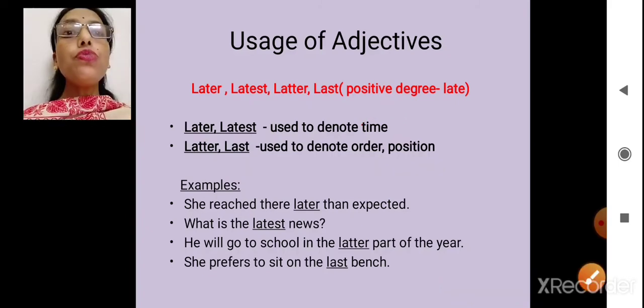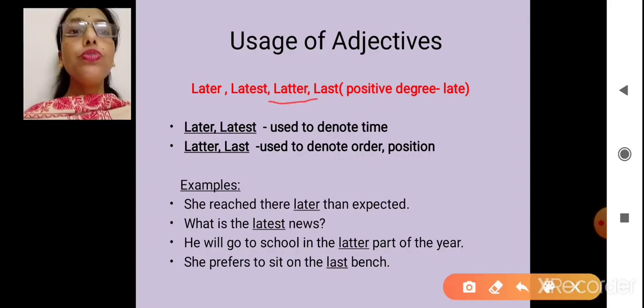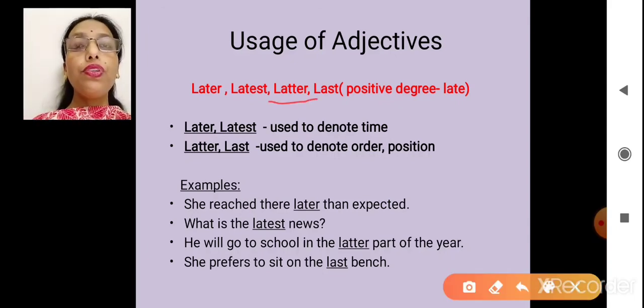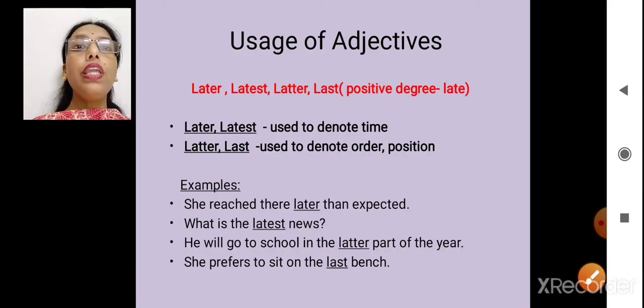Okay, this word latter is used usually for the second half. Former, latter. Former is the first half, latter is the second half. Yes? So this means we are using later and latest for time. She'll come a little later. I'm talking in terms of time.